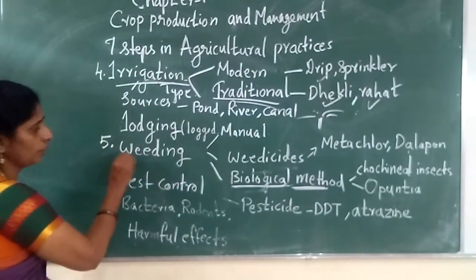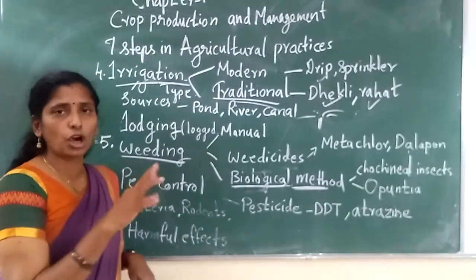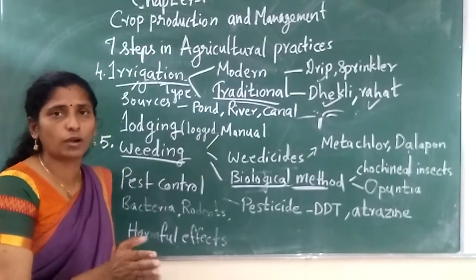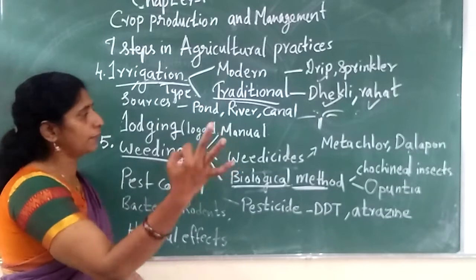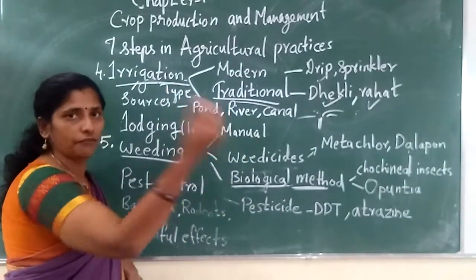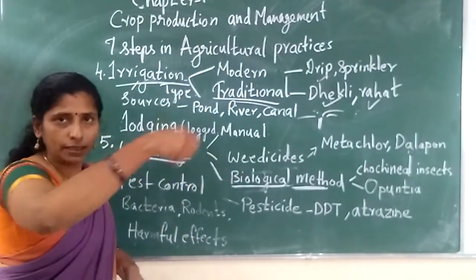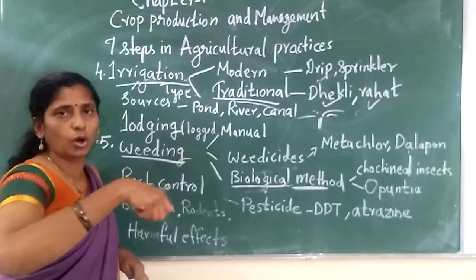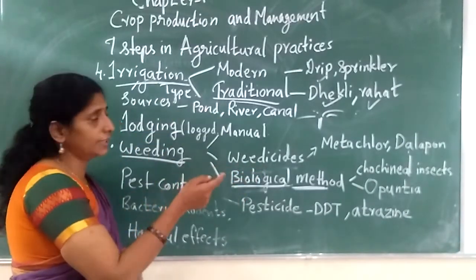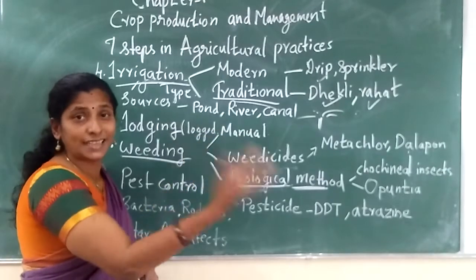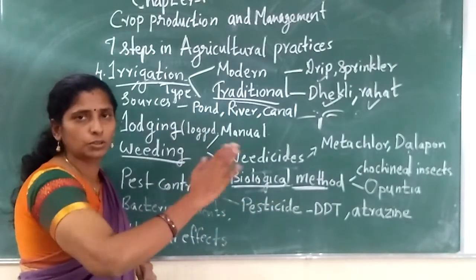So the removing of weed from the field is called what? Weeding. And this weeding is done by three methods: manually, with the hand, or with a hoe or a pickaxe. And next, weedicides, the chemicals which kill or remove the weeds.